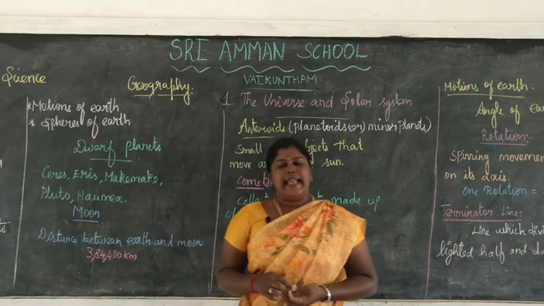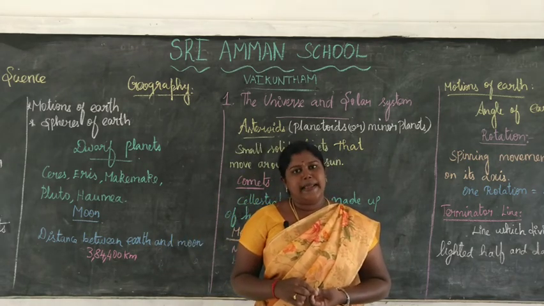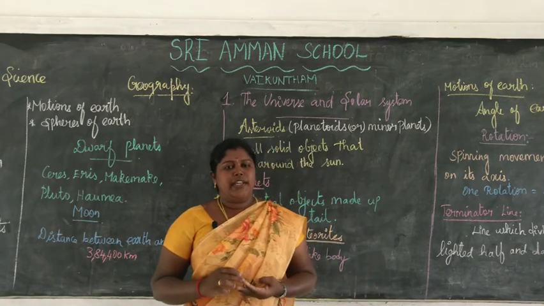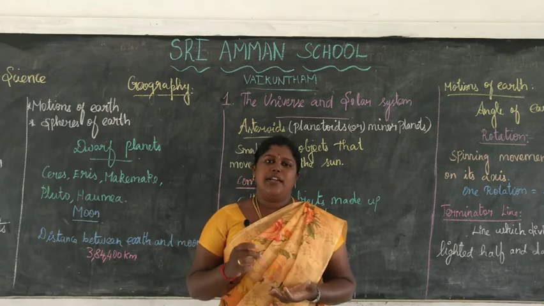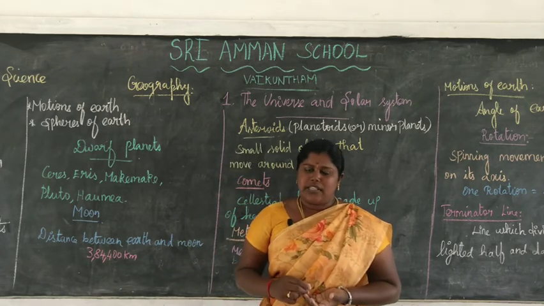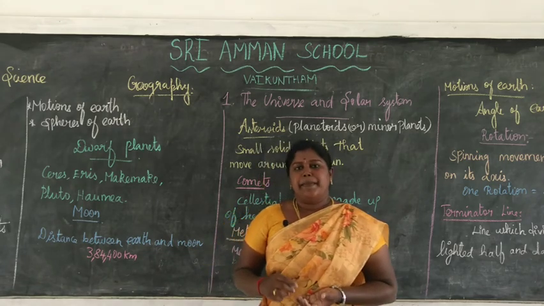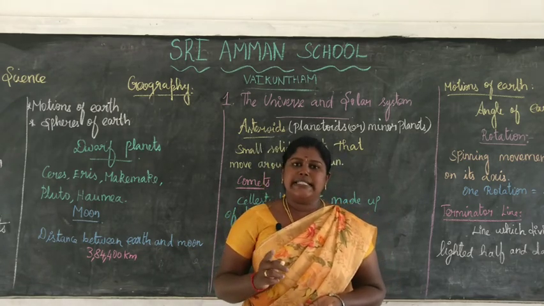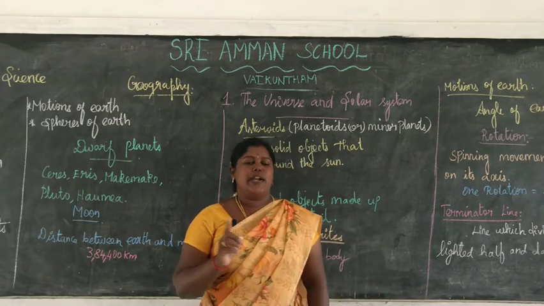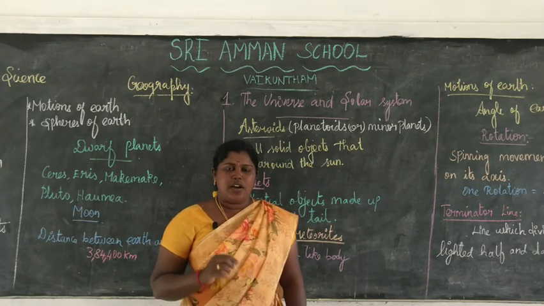There are 8 planets: Mars, Venus, Earth, Mercury, Jupiter, Saturn, Uranus and Neptune. The elliptical path in which the planets revolve around the sun is known as an orbit.